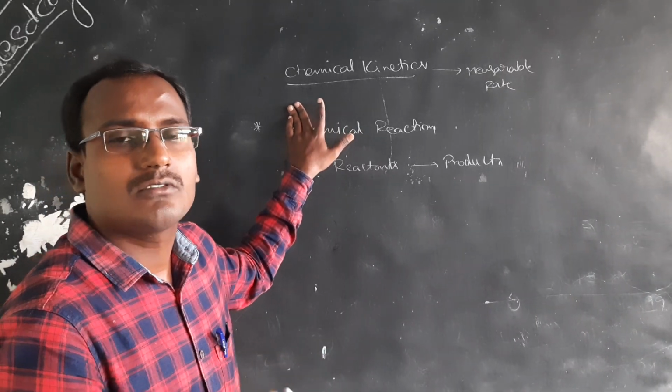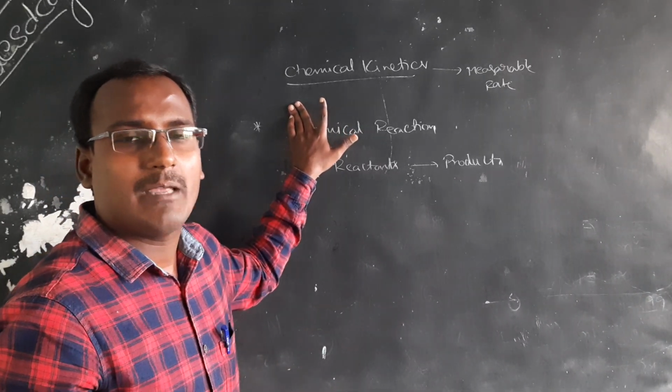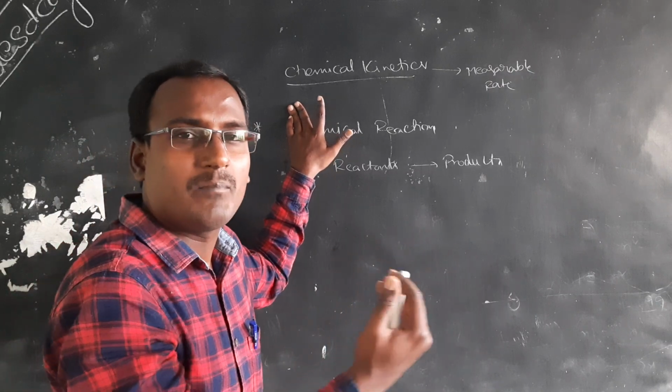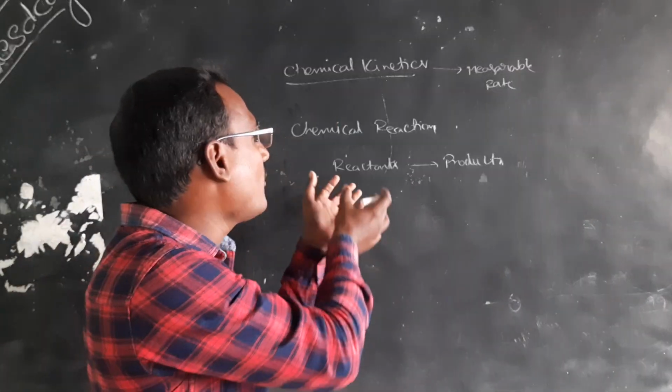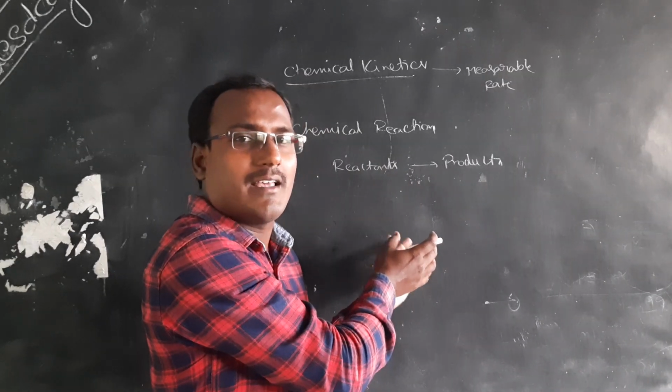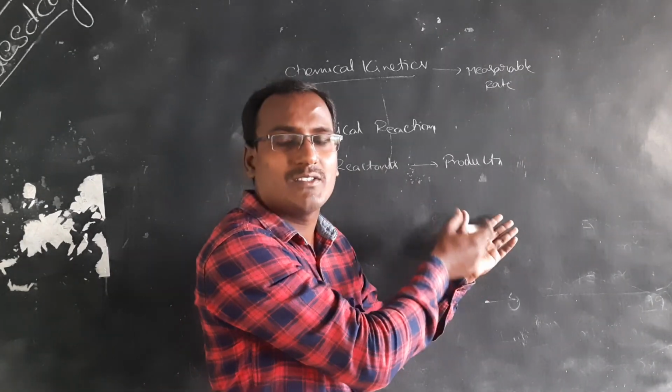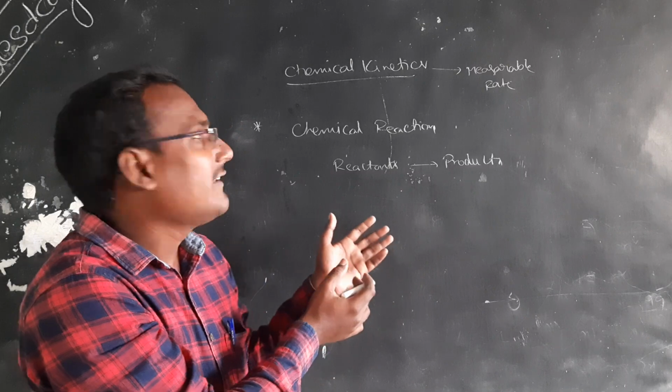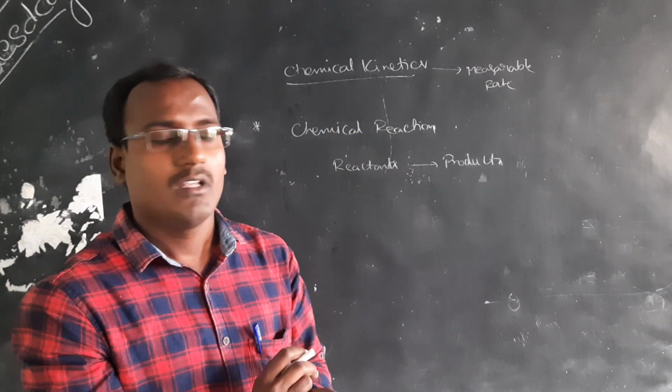We will learn how to measure the rate of a chemical reaction, how far it is going on, how much of the reactants are completed, how much reactants are still there, and how many products are formed. All of this we learn in this chemical kinetics chapter.